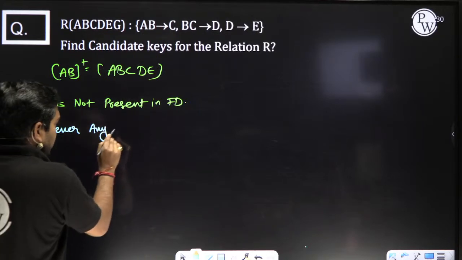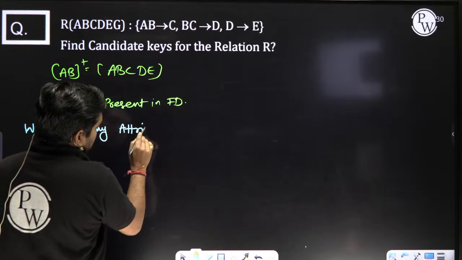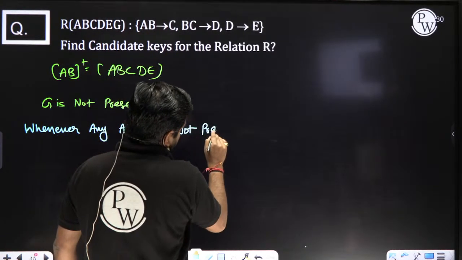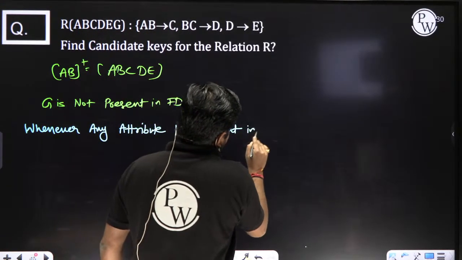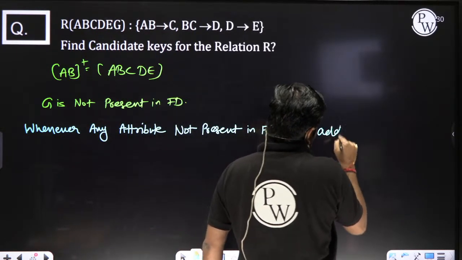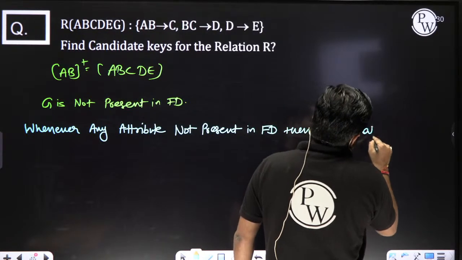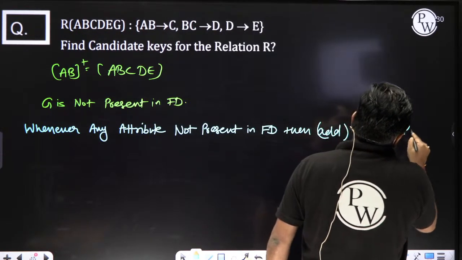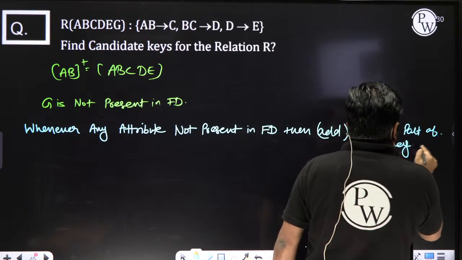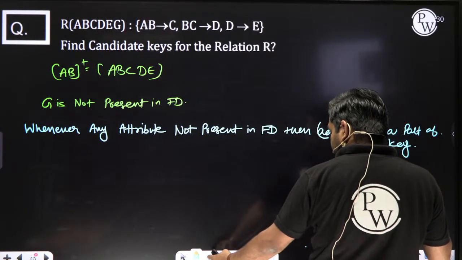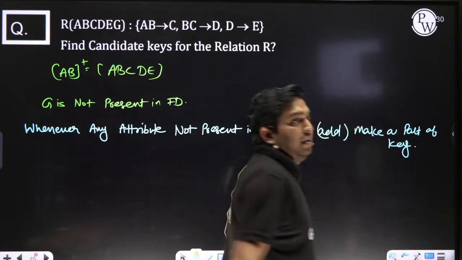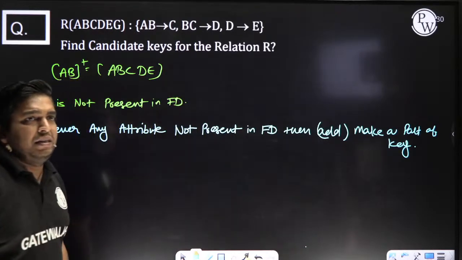Whenever any attribute is not present in the FD, then add it, or make it a part of the candidate key. Here key means candidate.